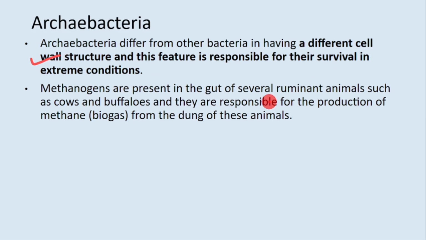Methanogens are present in the gut of several ruminant animals like cows and buffaloes, and this is the reason cow dung is used for production of methane biogas.